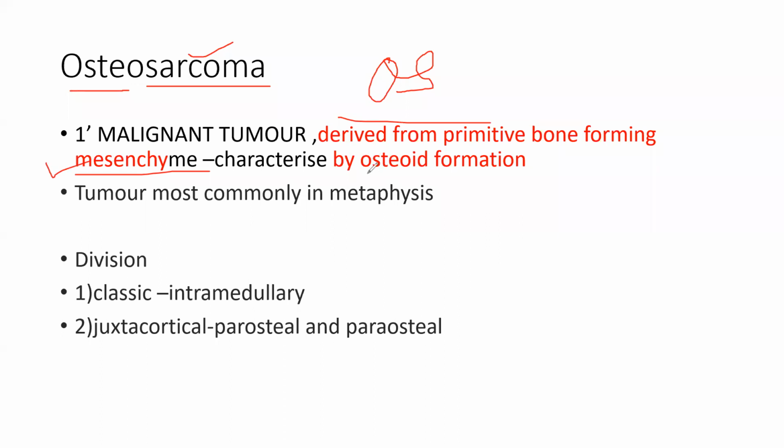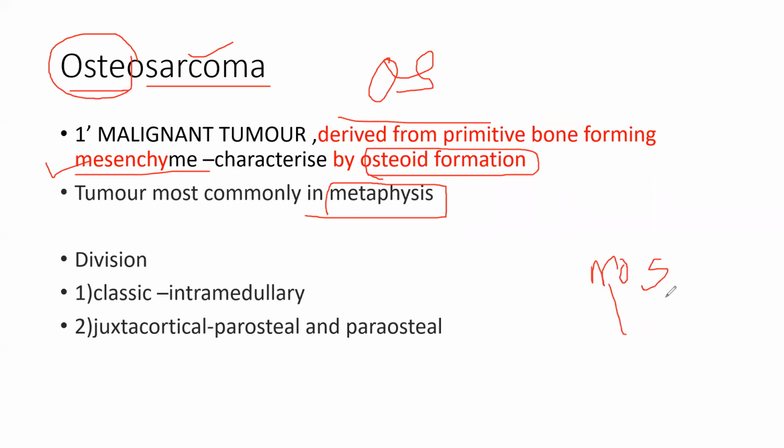Osteo means bone-forming tumors. So there is osteoid formation, meaning it forms bone. This tumor is one that forms bone. So it is known as osteosarcoma. It is a malignant tumor. It is most commonly in the metaphysis. Metaphysis, like the OS of Moscow.